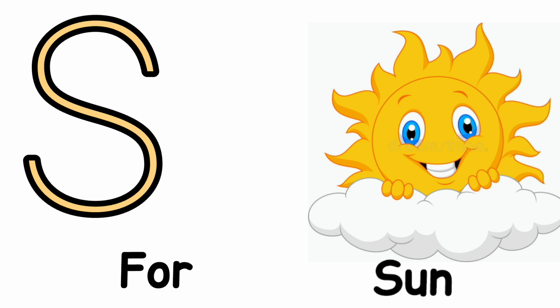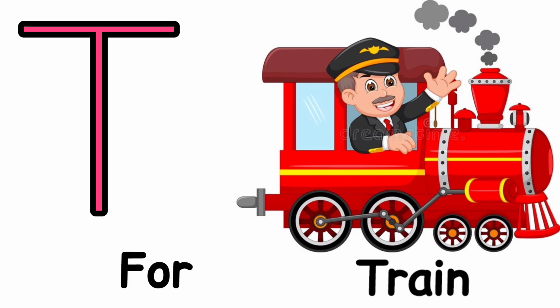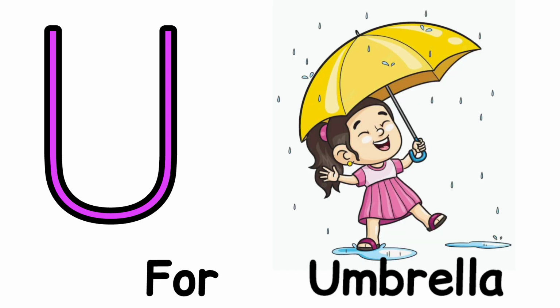S. S for sun. Sun means suraj. T. T for train. Train means train. U. U for umbrella. Umbrella means chhata.